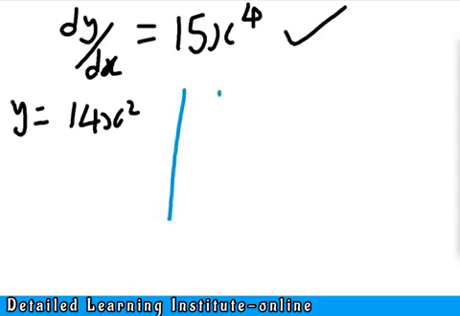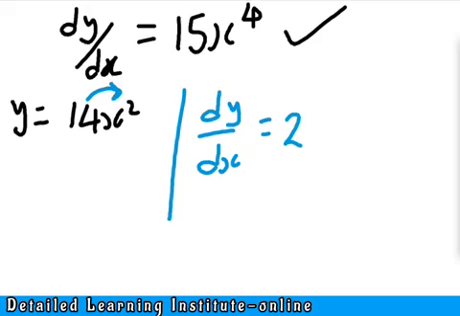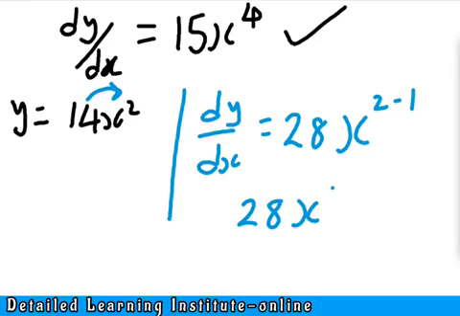Now dy over dx will be what? 14 times 2, that gives us 28. We repeat our variable and we subtract 1 from the power. As simple as that. So our answer gives us what? Our answer eventually becomes 28x raised to the power of what? 1, or simply 28x. Good.